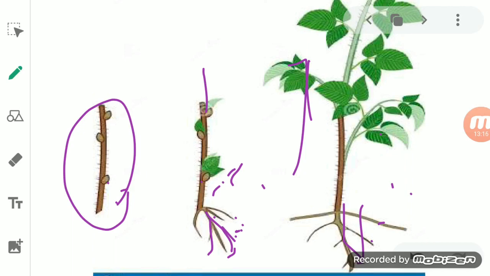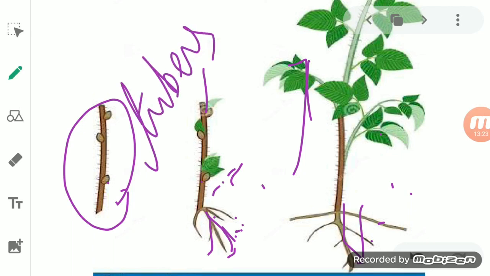The second one is through tubers. So what is a tuber? It is an underground stem which is swollen. It means it has stored food in it. Some plants reproduce through tubers, and for some plants a small part of the plant is responsible for giving rise to a new plant. This kind of reproduction occurs through cutting. These are the different modes of reproduction in case of plants.